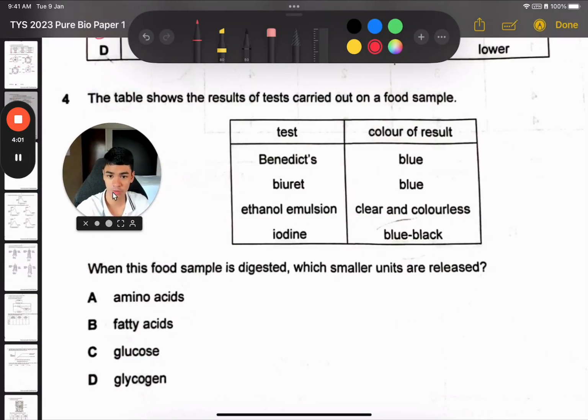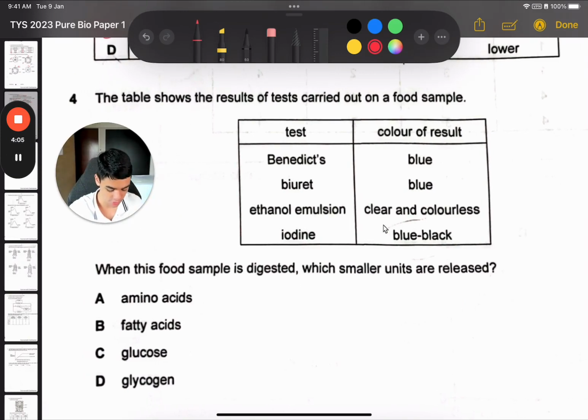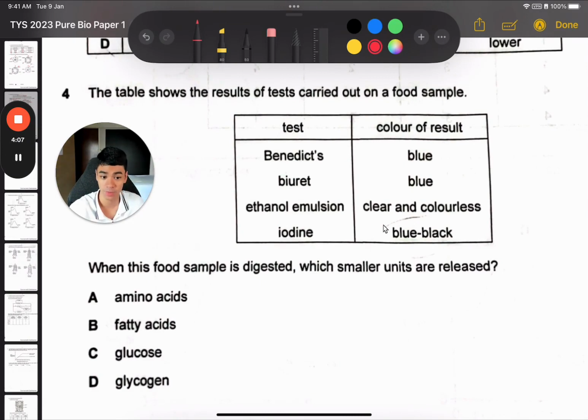Now for question 4, which shows, when the food sample is digested, what smaller units are released. So we look at the food test, and what I like to do is I annotate on the paper positive or negative result. Benedict's blue means no precipitate formed, negative. Biuret, negative also, because it should be purple if it's positive. Ethanol emulsion, there's no emulsion, it's clear, so it's negative. Iodine blue black is positive. So that tells us there is starch.